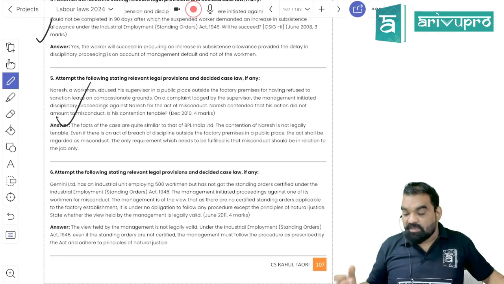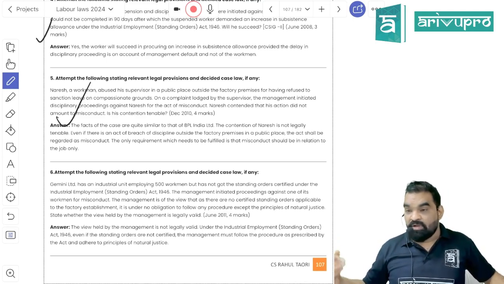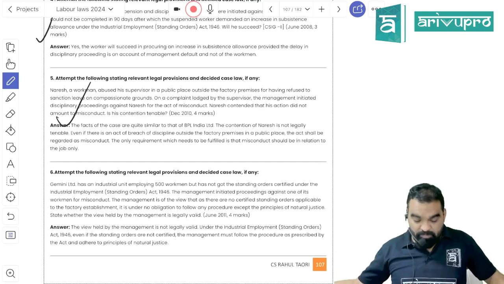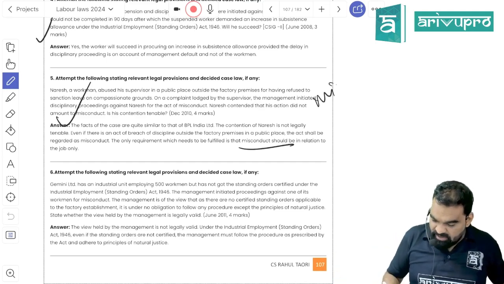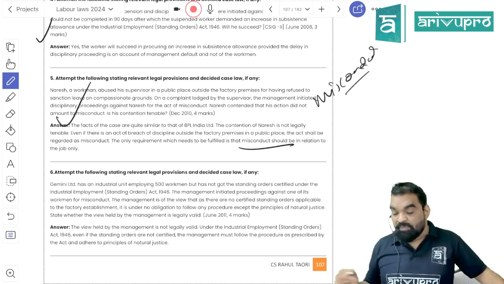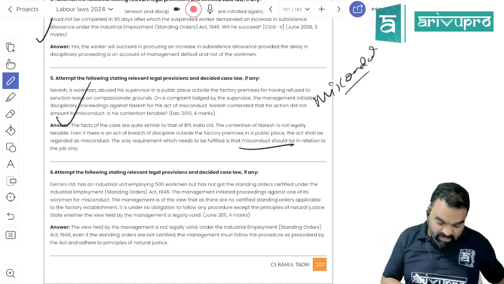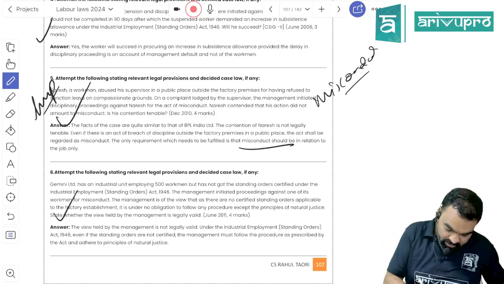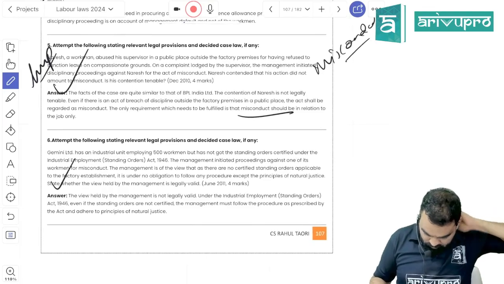If you are harassing any employee or your colleague or your senior manager because he has not given you leave, and you are taking revenge against him in a public place, it will be treated as misconduct, employment misconduct. Where it has taken place doesn't matter. If the misconduct has a direct connection with your job, it will be treated as employment misconduct. Is it clear?